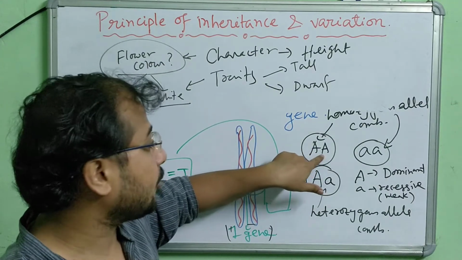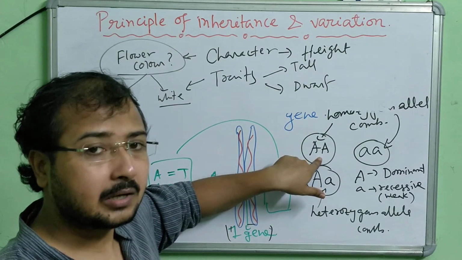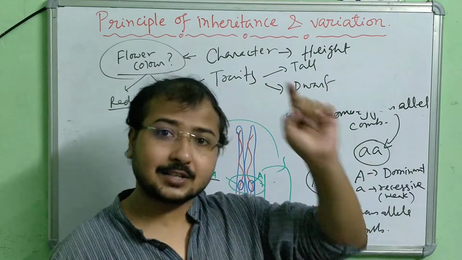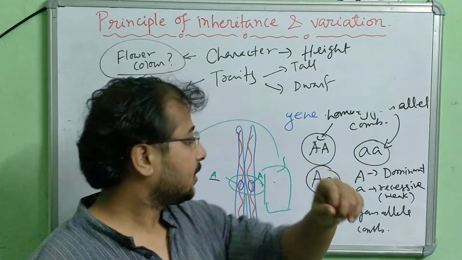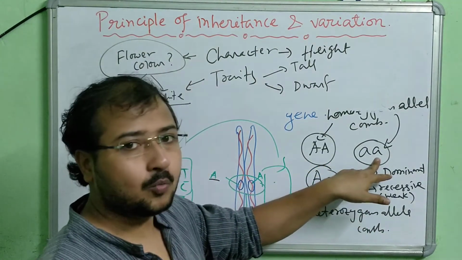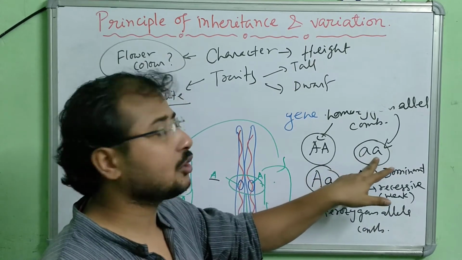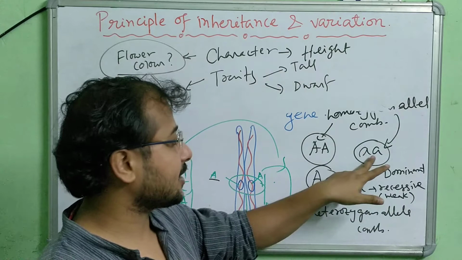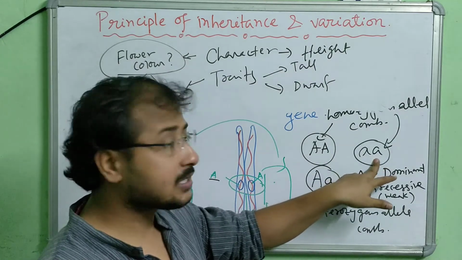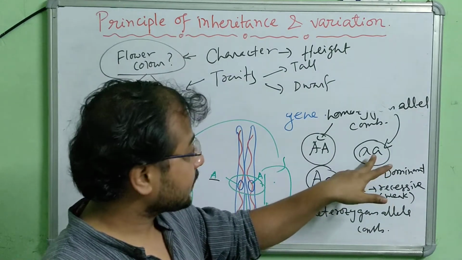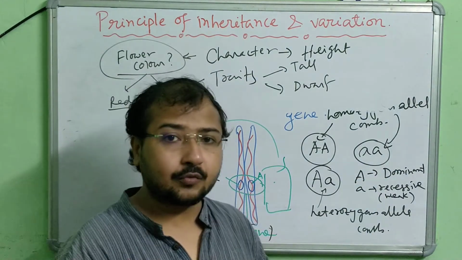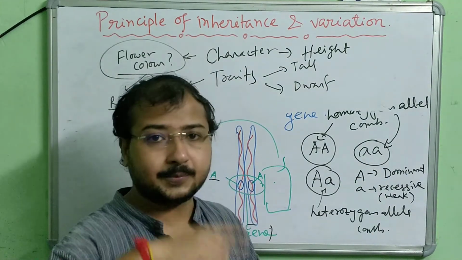So in this case, both are controlling the same character, same trait. Look at this one, homozygous recessive allele combination. Small letter means recessive. Homozygous means similar alleles. So they are also controlling the same character, same trait.